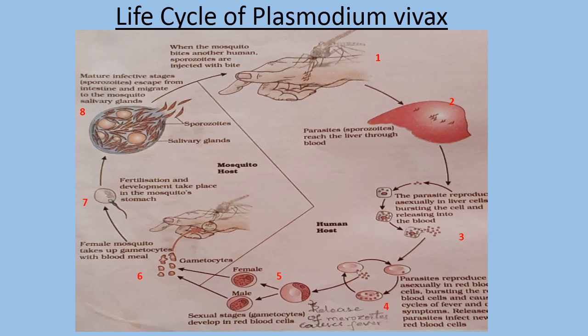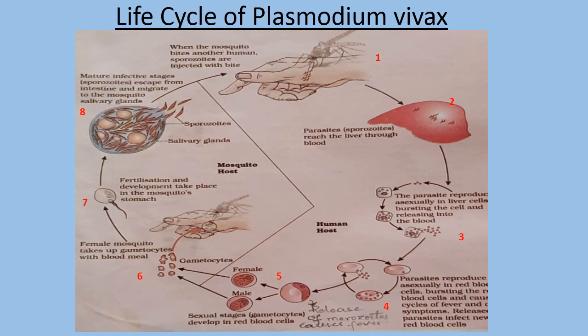They multiply asexually and cause the bursting of most of the liver cells. As soon as the liver cell bursts, the organism is released into the bloodstream. Yes, in the fourth step, you see, in the bloodstream, they will select RBCs. Soon after the rupturing of the liver cell, the Plasmodium enters the RBC. So the parasite enters the RBC.